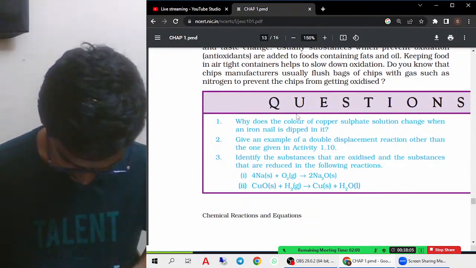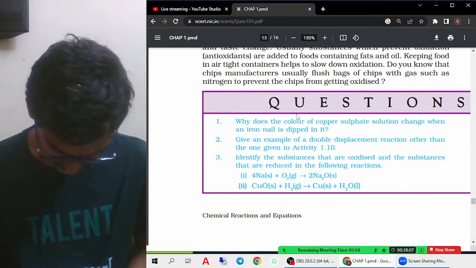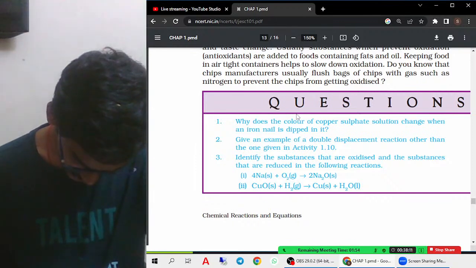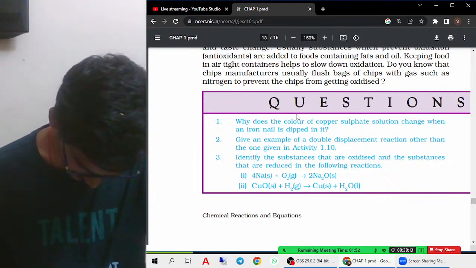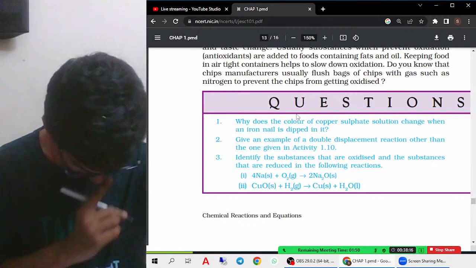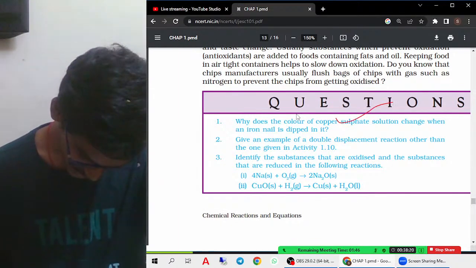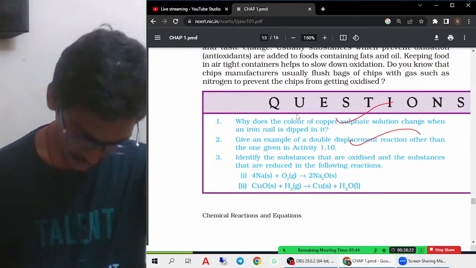And these are the final in-text questions. Why does the copper sulfate solution change when an iron nail is dipped in it? Because a displacement reaction is taking place. Then give an example of displacement. Anything you can give for displacement.